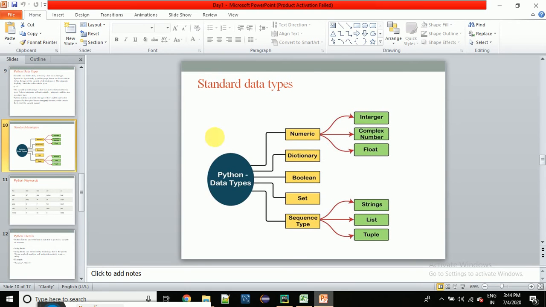Now there are some standard data types, meaning the data which we are storing. We can store an integer type of data, a complex number. In most programming languages like Java, I don't know about this complex number concept, but in Python we can also store complex numbers. We can store float. Float means numbers with a point like 10.2, 3.2. Dictionary, set, tuple, and list.